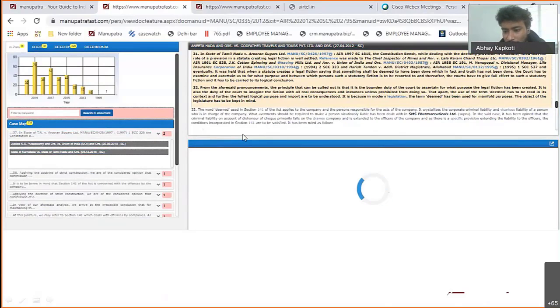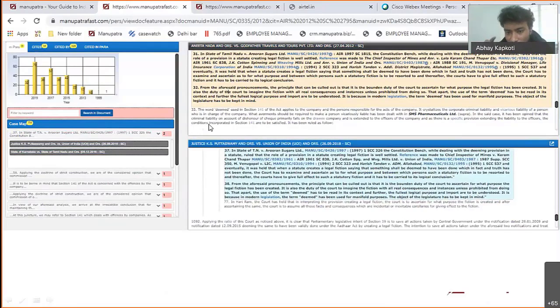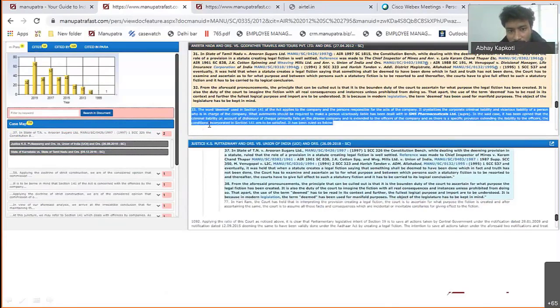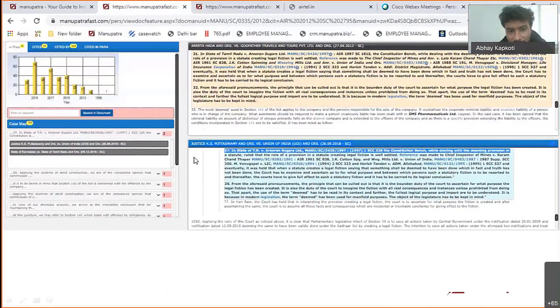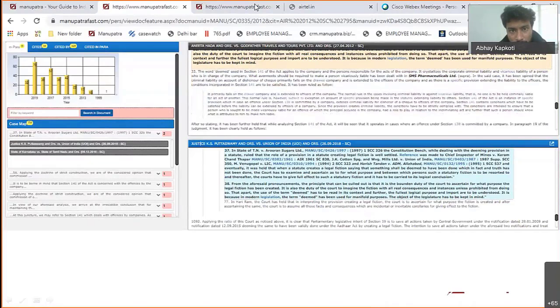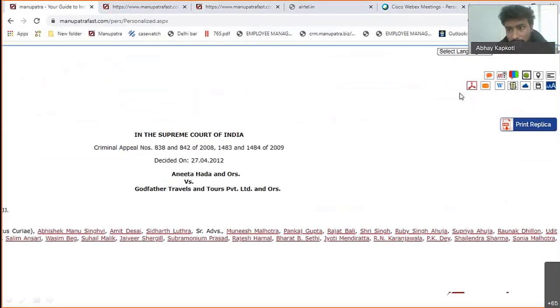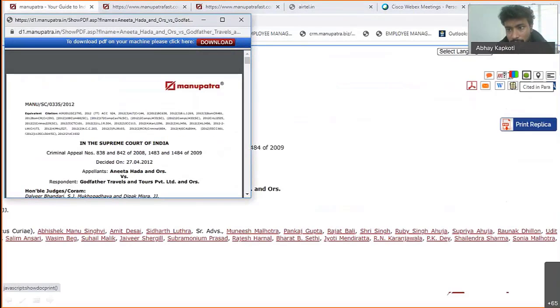So what important para gives you is the most quoted paragraphs from this judgment. This particular paragraph, paragraph 31, has been quoted verbatim from this judgment into future judgments. So this is the 31st paragraph, and you will be able to see that this is the 37th. Okay, so let's come to the next one, which is the cited in para option.